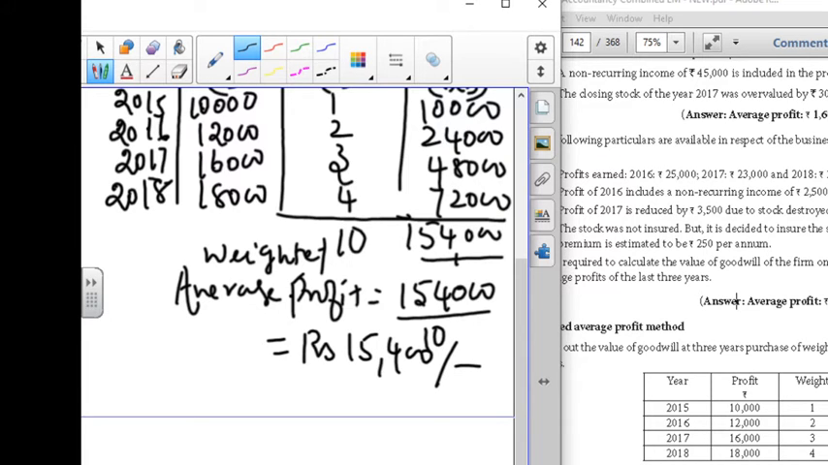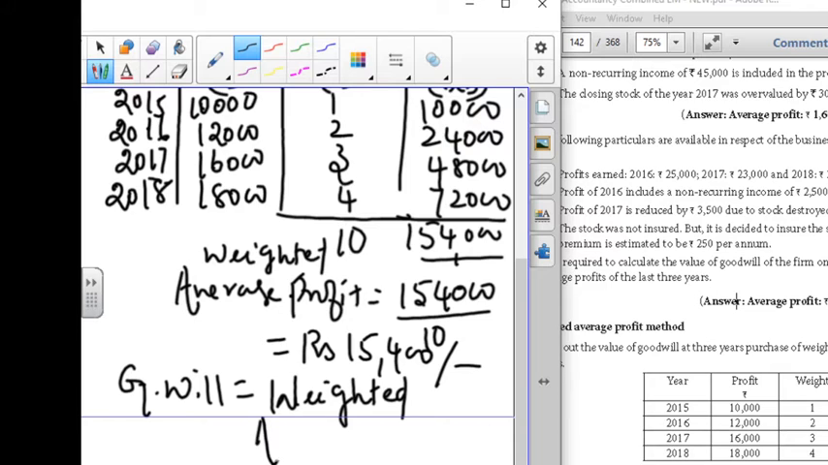This is the thing. And we are going to find out, as usual, goodwill. You know the formula: goodwill is equal to weighted average profit into number of years of purchase. Weighted average is what the problem is based on, so for everything we have to talk about weighted.